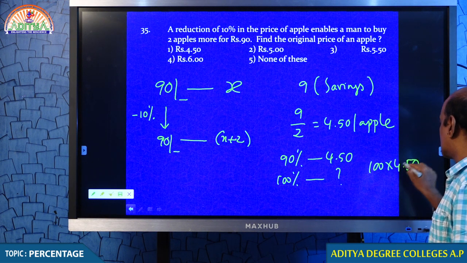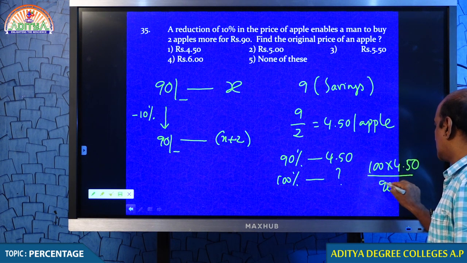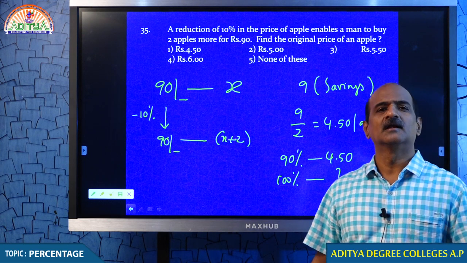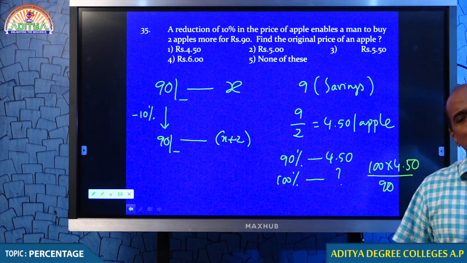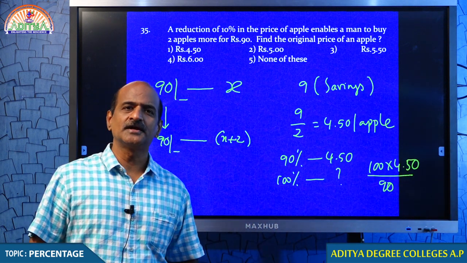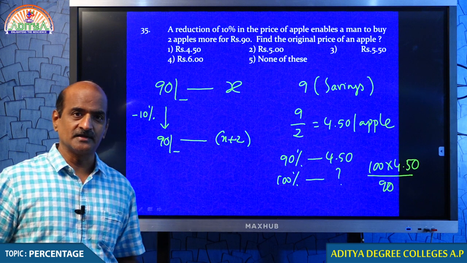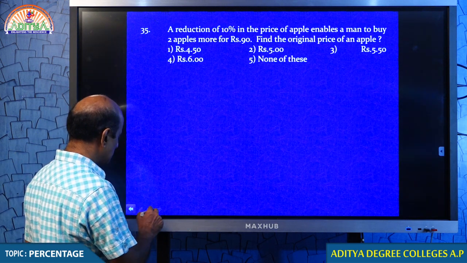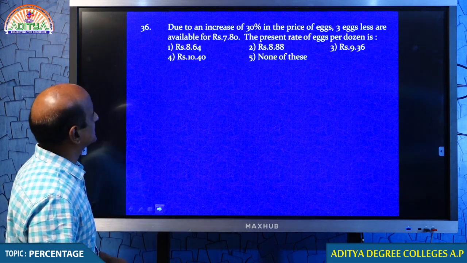I believe that still you may be having a little confusion. Never mind students, you must be having the confusion. After discussing 2 to 3 questions, you get it, everything clear. Okay. Now we discuss one more question. Look at question number 36.